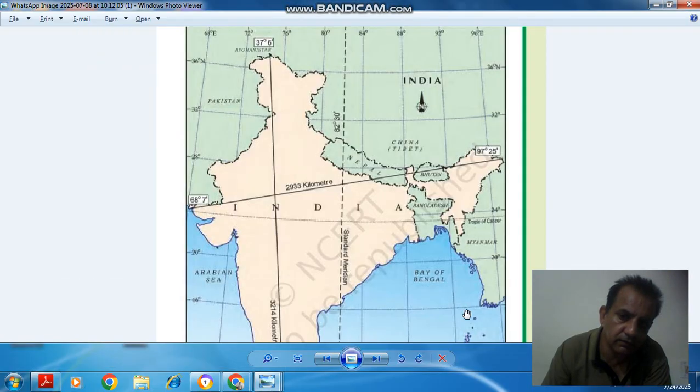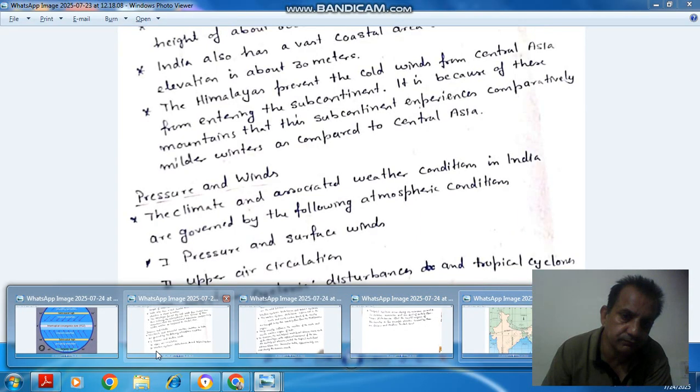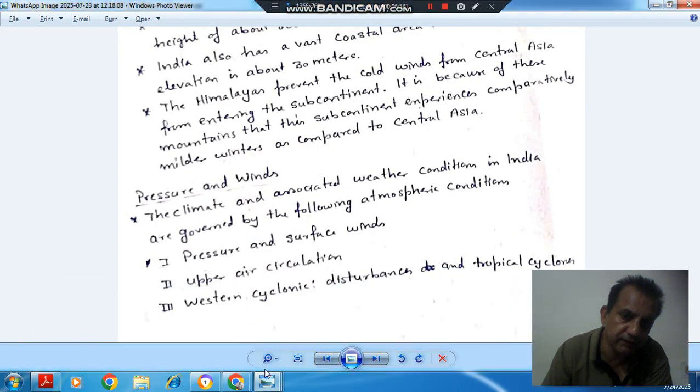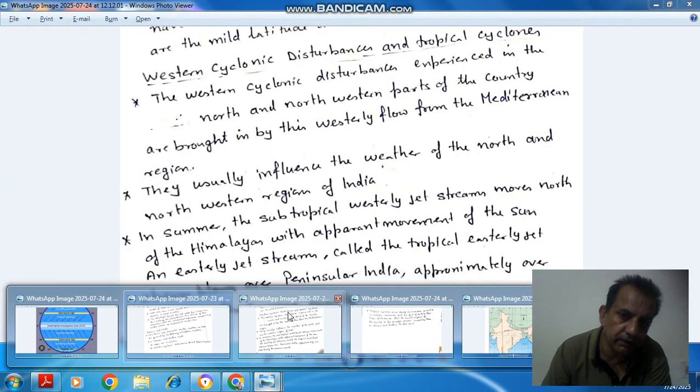Here the disasters are caused by the easterly wind, because the westerly wind has gone there. Now the easterly wind will cause rain and cyclones, because they carry moisture also. So these are the pressures and winds that affect the Indian climate.